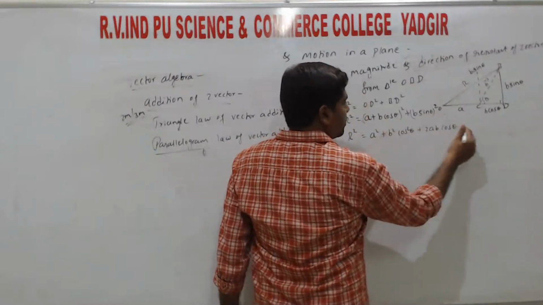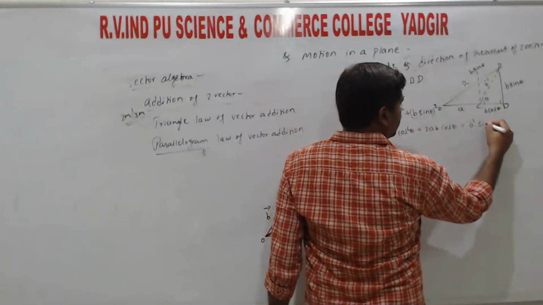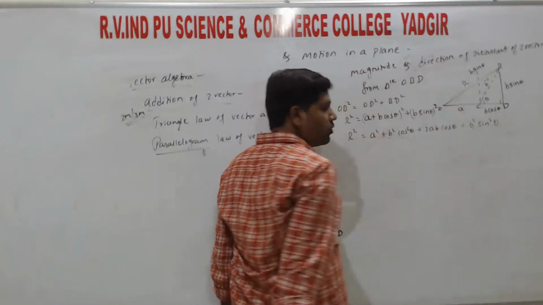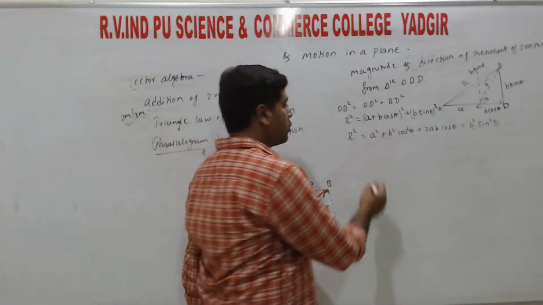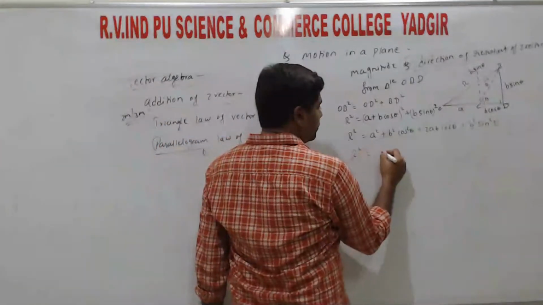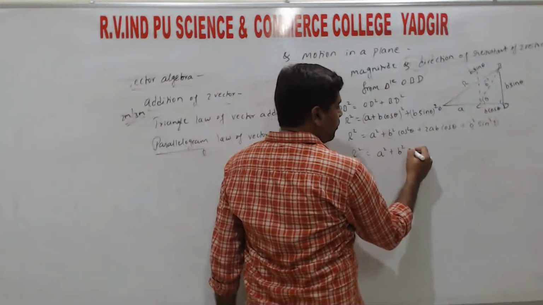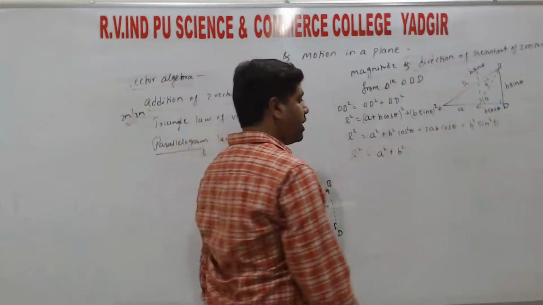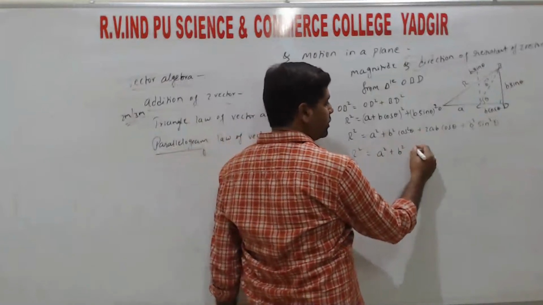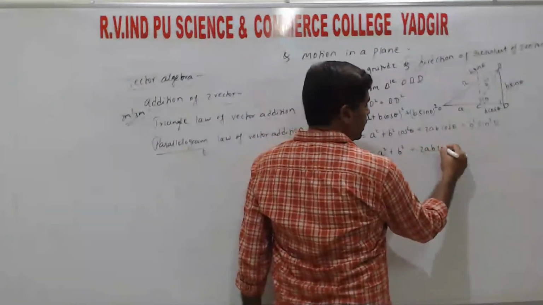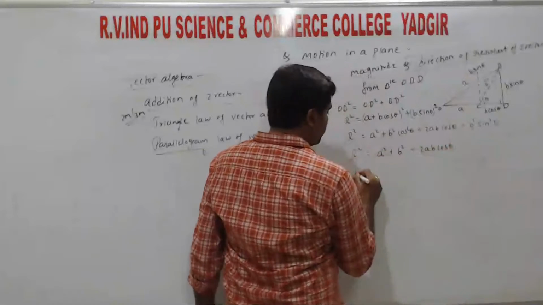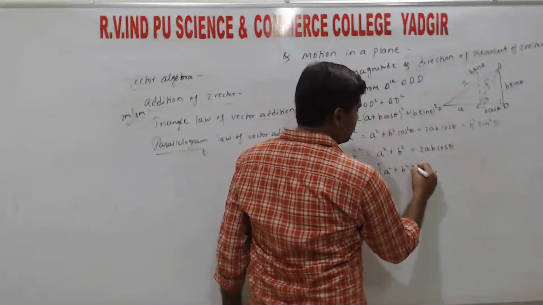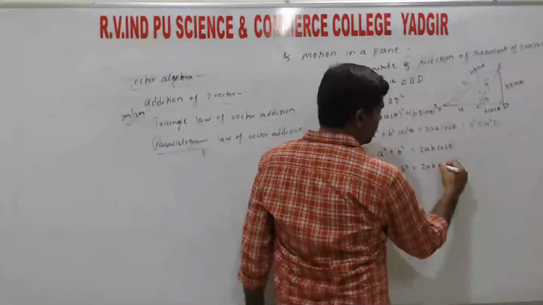Again here, B square sin square theta. From B square cos square theta and B square sin square theta, we can take B square as common. So R square is equal to A square plus B square into (cos square theta plus sin square theta). From trigonometry, that value is 1. So 1 into B square is B square, plus 2AB cos theta. So the resultant R is equal to the square root of A square plus B square plus 2AB cos theta.